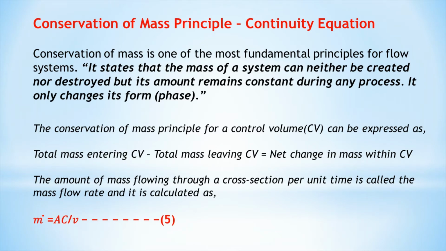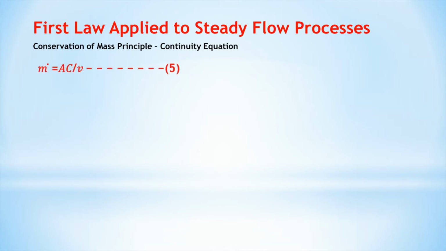Basically in thermal we are considering two types of flow rate, mass flow rate and volumetric flow rate. Generally in case of a steam turbine we consider mass flow rate. In some cases we consider volumetric flow rate. The unit of mass flow rate is kg per second and the unit of volumetric flow rate is meter cube per second, and it is also known as discharge. So m dot equal to AC divided by v.